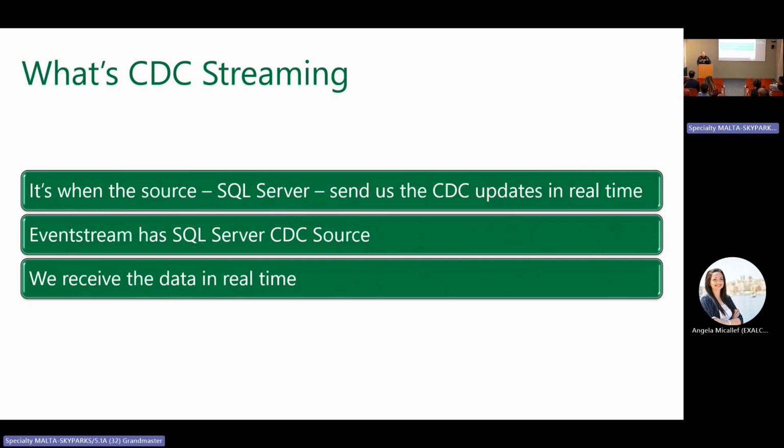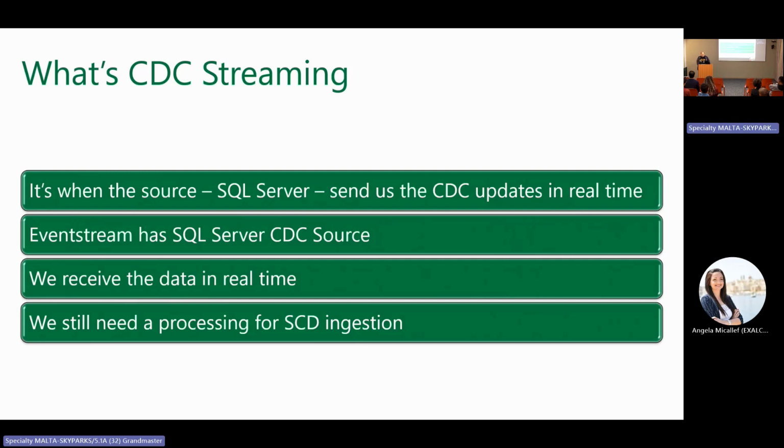We receive the data in real time. We still need the processing for SCD ingestion. Did I mix the letters? No. This time I'm talking about SCD, slowly changing dimension. Let me talk technically about this sentence, and I'll come back to the explanation later.